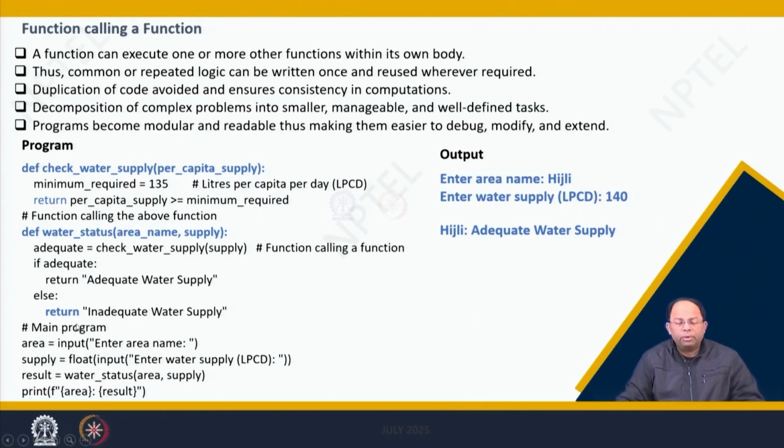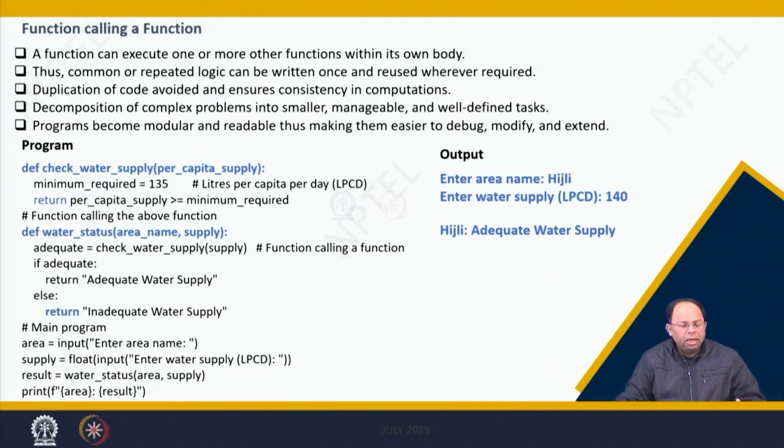Now going to the main program. Here I don't have to say def main, but sometimes we can also say def main. When you say def main, that means it's the main program. Main program means it is from where the execution starts. So it starts from the first line of the main program and goes on after that.